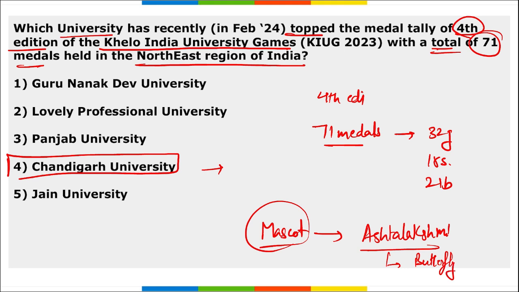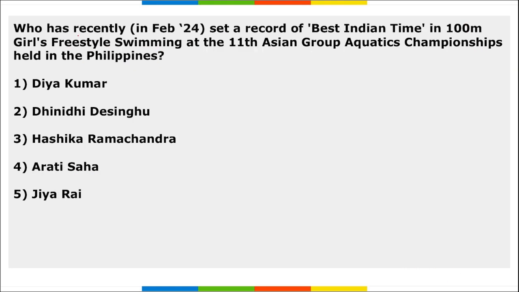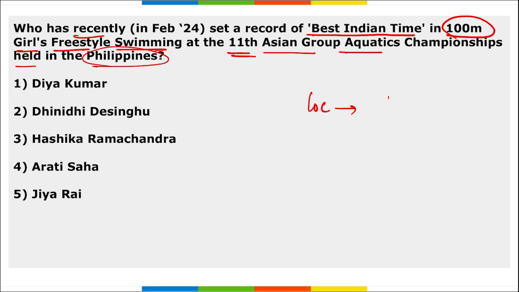It is a butterfly. Next, who has recently set a record of best Indian time in 100-meter girls freestyle swimming at the 11th Asian Group Aquatics Championship held in Philippines? Now the important question also becomes the location. Where was the 11th edition of Asia Group Aquatics Championship held? It was held in Philippines.